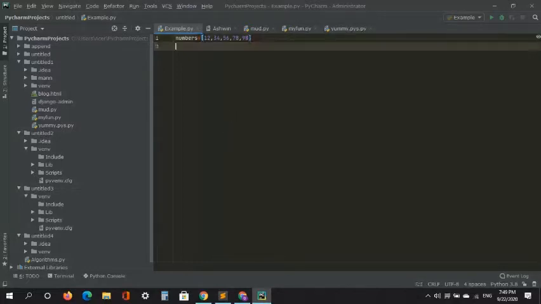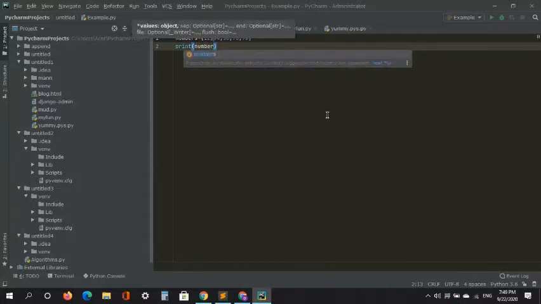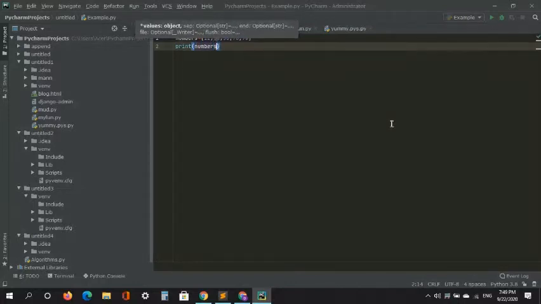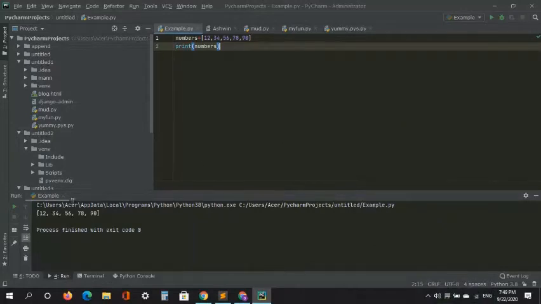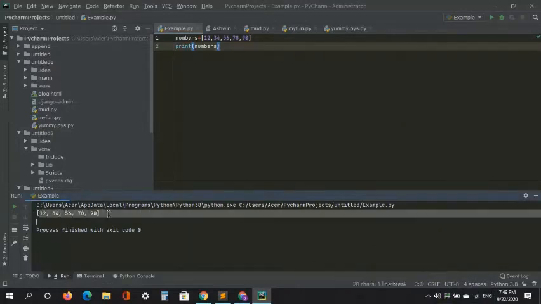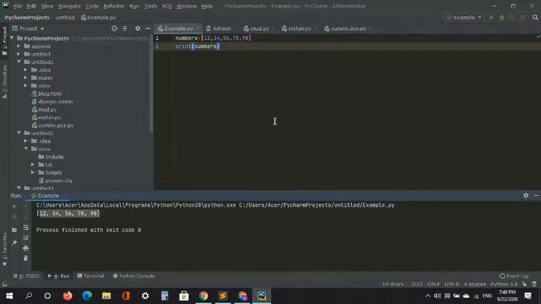And when I say print numbers, and run this, in PyCharm you have that run button right there. It's hanging, guys. So when I say run, you can see that you got the output right there. It's 12, 34, 56, 78, and 90.